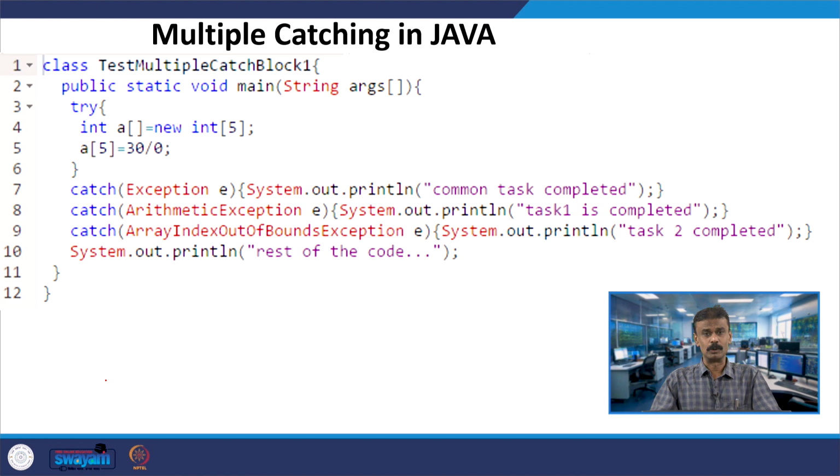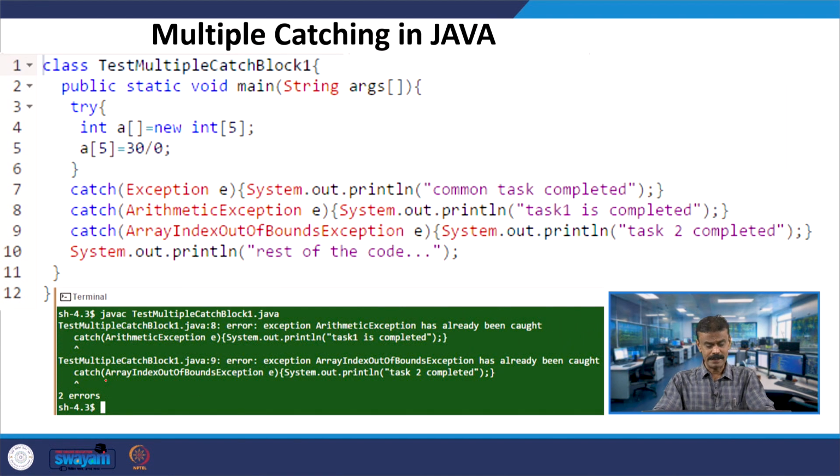If you look at any test match cricket team, they have a hierarchy in the slip fielders. Suppose this happens. I have not changed the code, I only tried to change the order of the catch functions, but unfortunately this is not possible. You will get an error. There are two errors, and the first error says that arithmetic exception has already been caught.